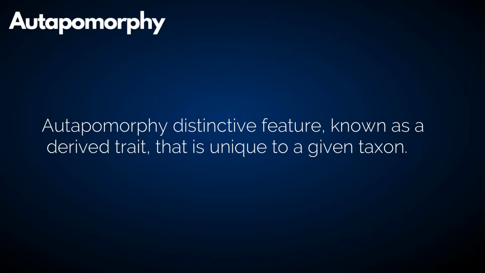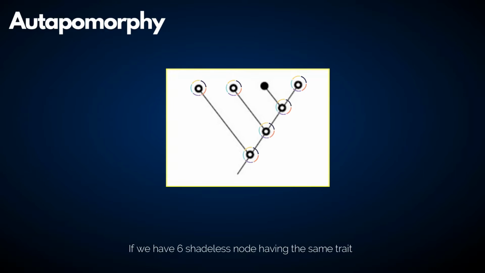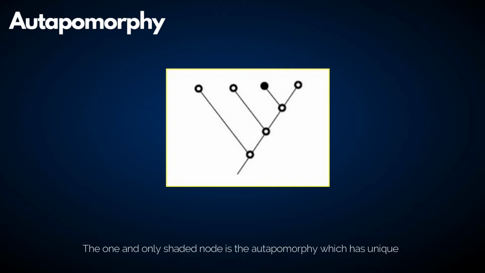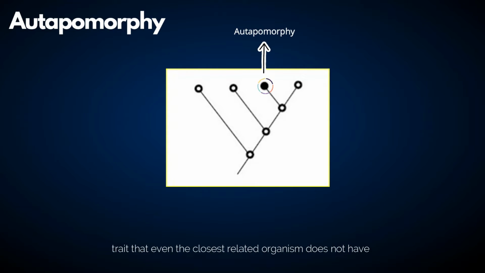Autapomorphy is a distinctive feature known as a derived trait that is unique to a given taxon. If we have 6 shadeless nodes having the same trait, the one and only shaded node is the autapomorphy, which is a unique trait that even the closest related organism does not have.